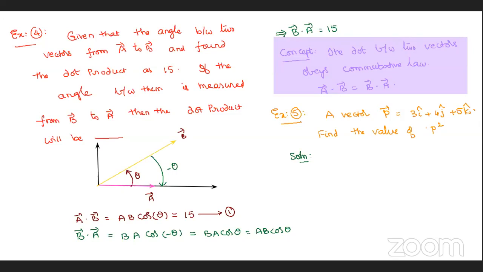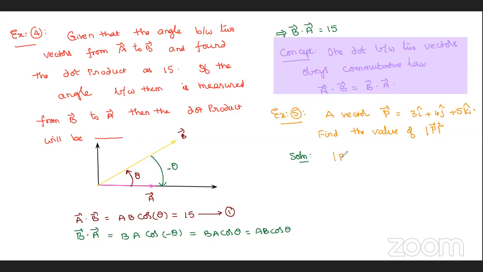Very good. I think it is mod P square. Yes, that's what I am asking. Find the value of P square means mod P square. That's what I asked.